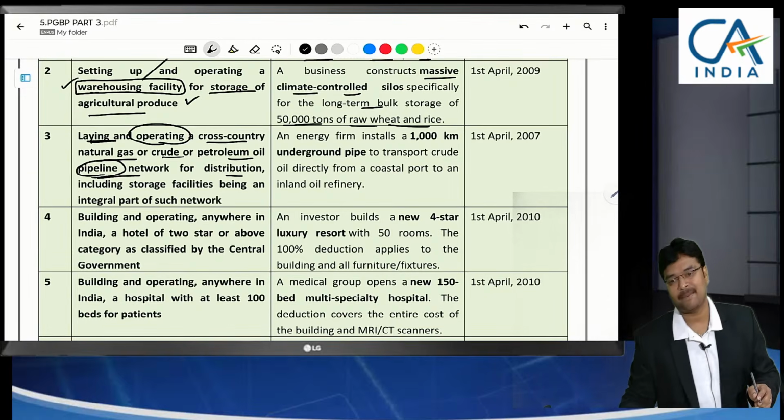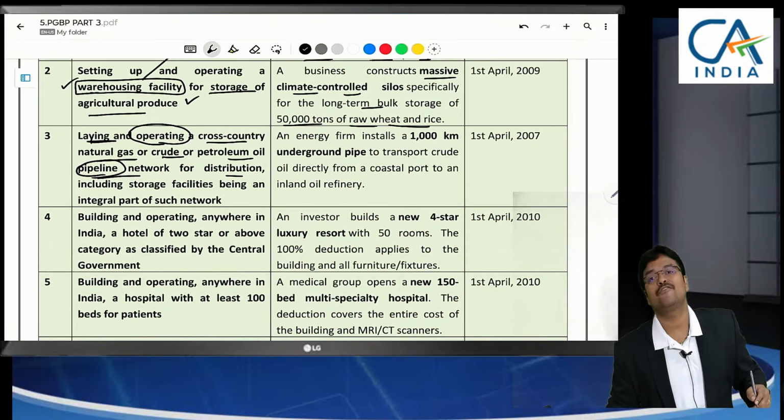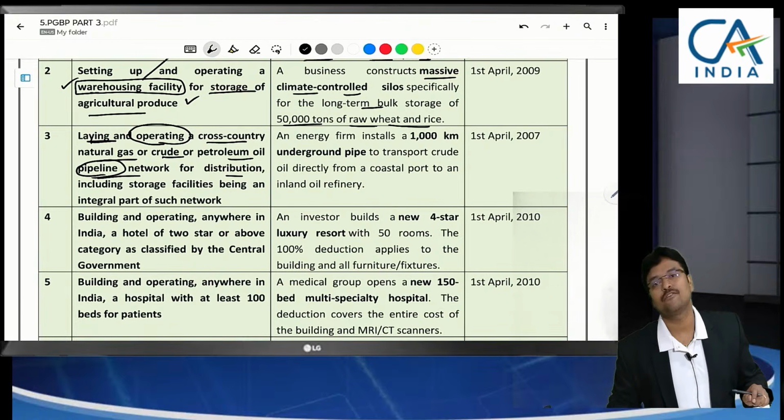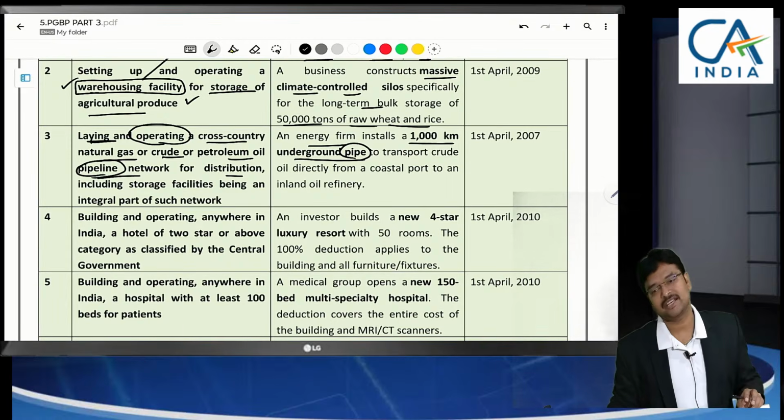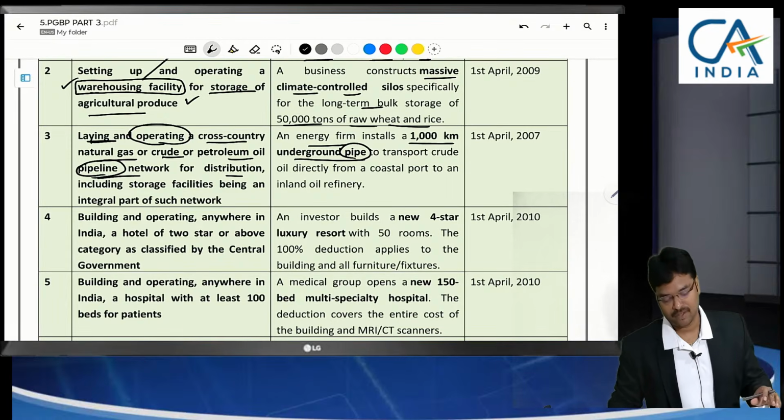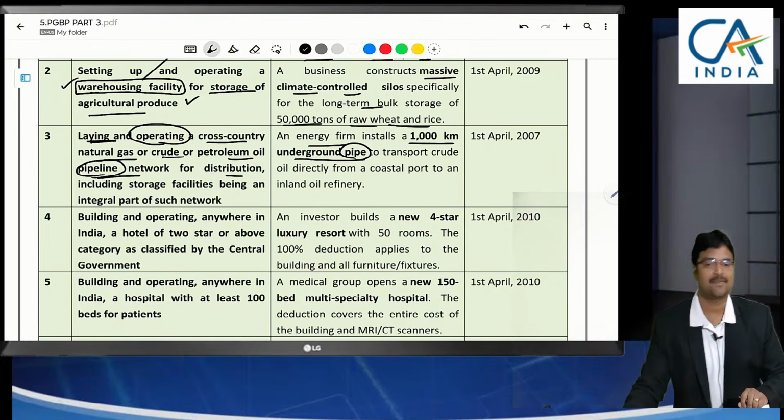To lay those pipelines, we need many high-end equipments, machineries to join the pipelines, welding equipments, cranes. So, a lot of capital expenditure will be incurred by us to lay out the pipelines. All these capital expenditures can be claimed as deduction. An energy firm installs a 1000 km underground pipeline. Any construction cost or capital cost incurred for laying out these pipelines can be claimed as deduction.